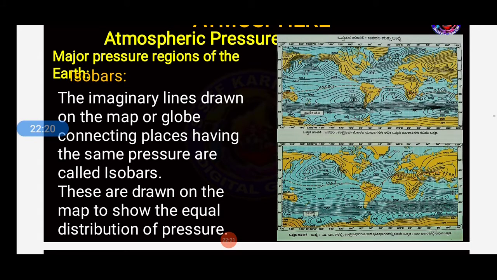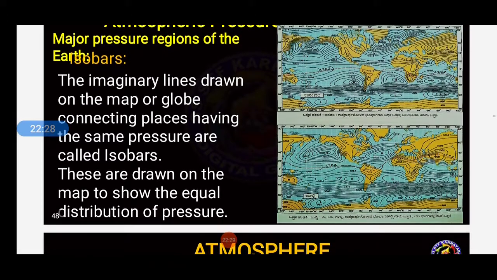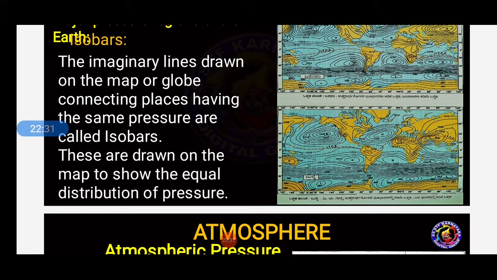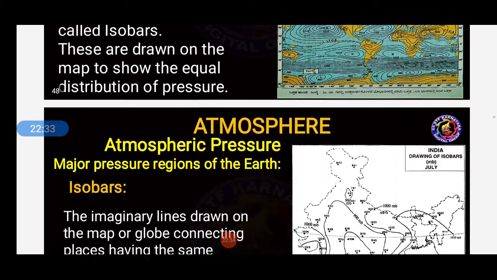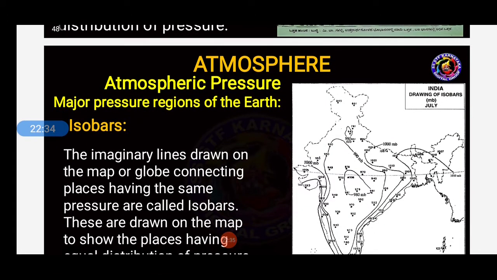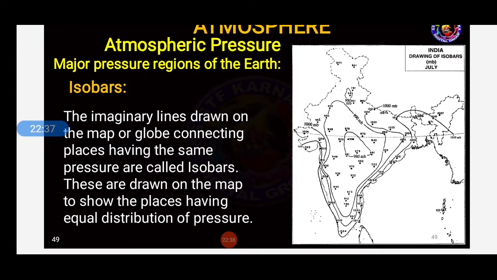Which lines? Isobars, and isotherms are the imaginary lines which show the temperature. The imaginary lines connecting the places having the same pressure are called isobars. They are drawn on the map to show the places having equal distribution.